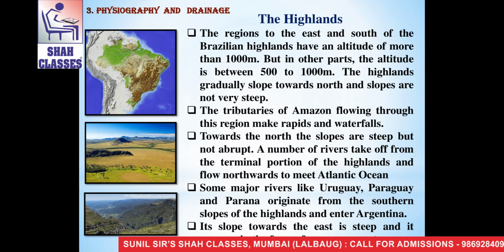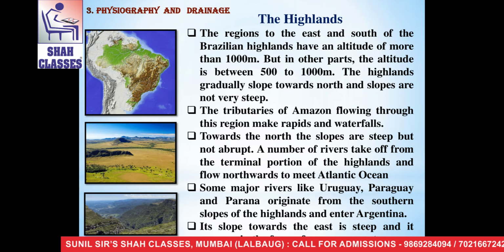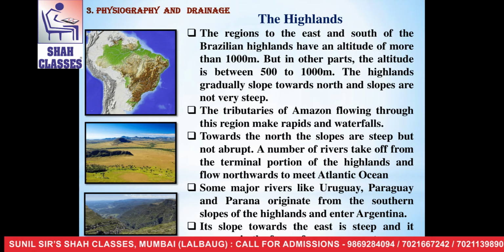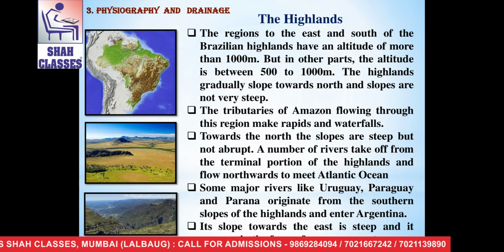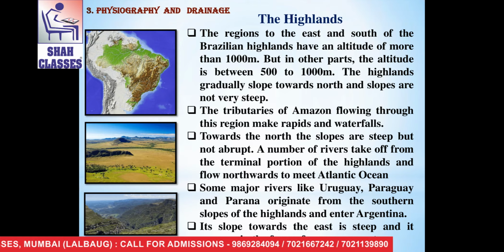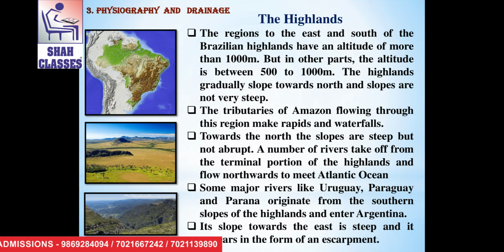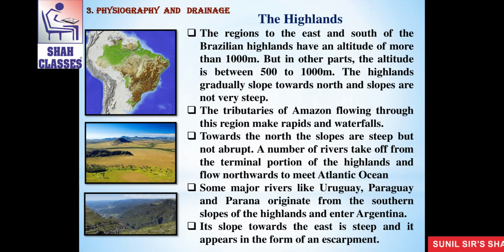The regions to the east and south of the Brazilian highlands have an altitude of more than 1000 meters, but in other parts the altitude is between 500 to 1000 meters. The highlands gradually slope towards north and slopes are not very steep.